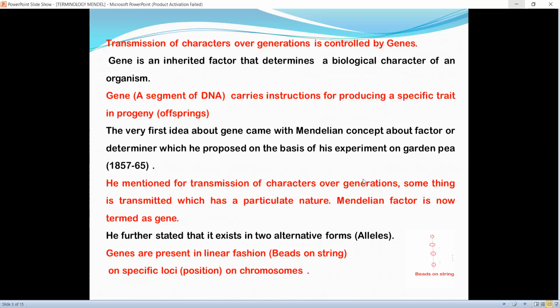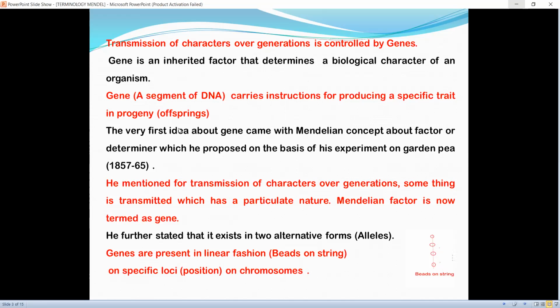Transmission of characters over generations is controlled by genes. Gene is an inherited factor that determines a biological character of an organism. Gene, a segment of DNA, carries instructions for producing a specific trait in progeny or offsprings.